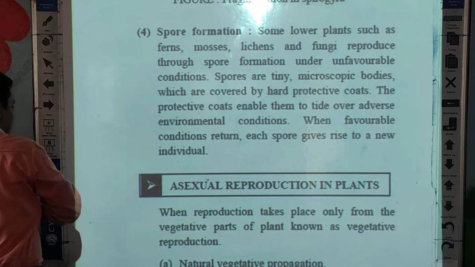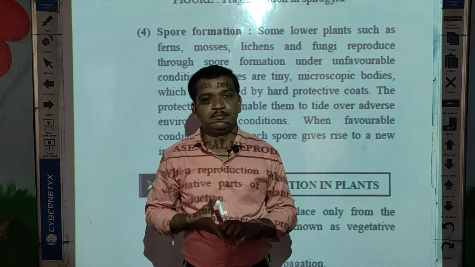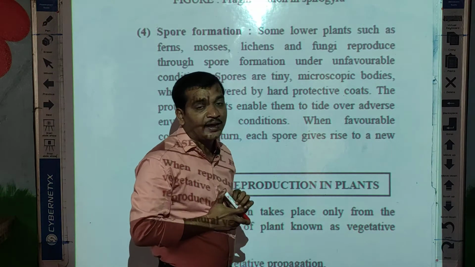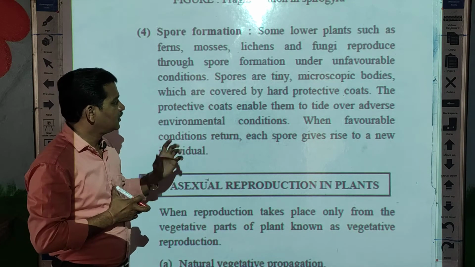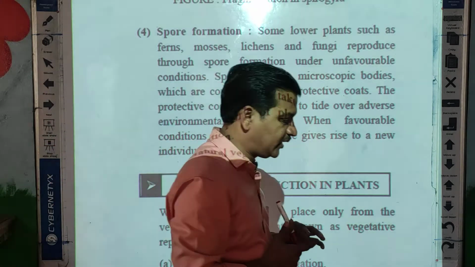So in asexual reproduction, how many types have we seen, students? First one is budding, binary fission, fragmentation in Spirogyra, and next one is spore formation in fungi or fern plants. Okay,